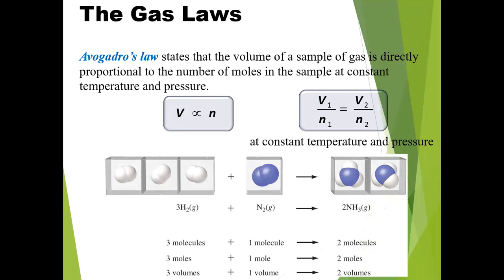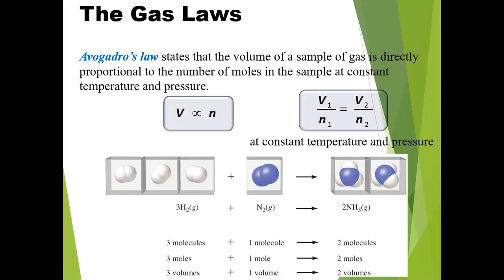Now this is the representation of hydrogen gas. Three molecules of hydrogen gas combine with one molecule of nitrogen gas to produce ammonia gas. The formula of ammonia gas is NH3. These are two molecules.